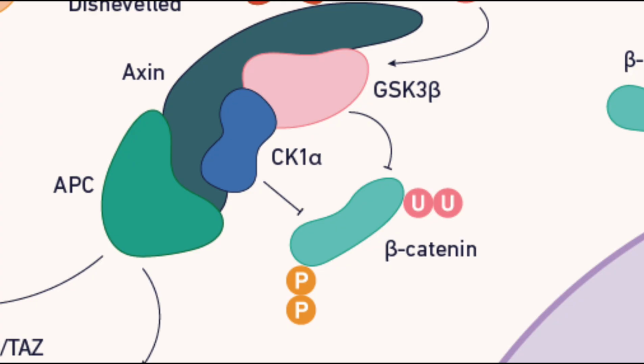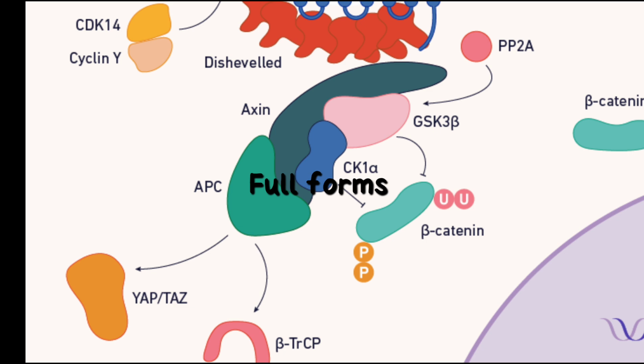As we all know the basic thing about this Wnt, first, the destruction complex formation takes place. Beta-catenin is bound by a multiple protein degrading complex containing Axin, that is a scaffold protein. Then APC, adenomatous polyposis coli, a tumor suppressor.